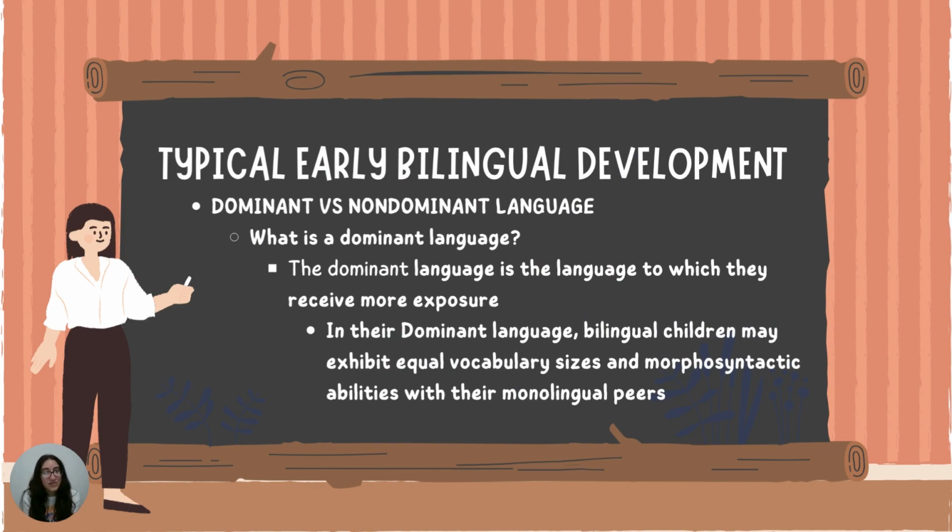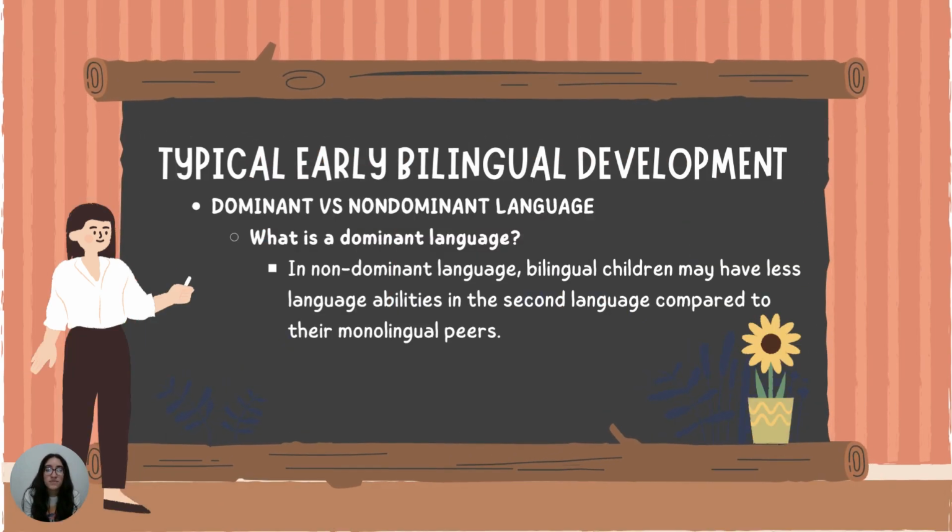And our fourth milestone is their mastering of their dominant versus their non-dominant language. Just like I mentioned before, the mastering of a child's dominant and non-dominant language can be a typical milestone of bilingual development. But first, what is a dominant language? A bilingual child's dominant language is the language to which they receive more exposure, and exposure to both languages is equal in this case. And with their non-dominant language, bilingual children may have less language ability in the second language compared to their monolingual peers.